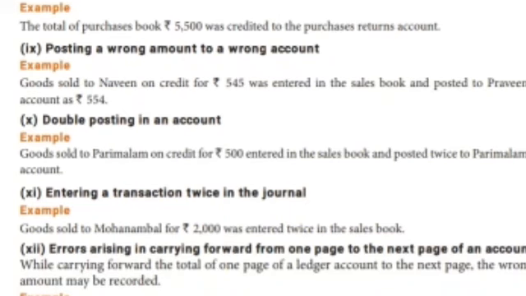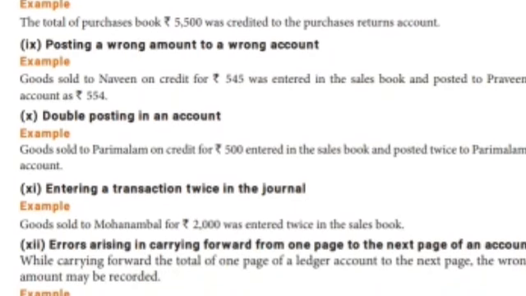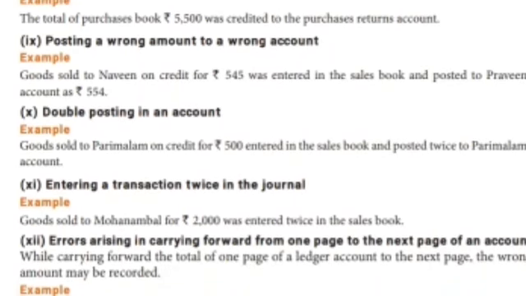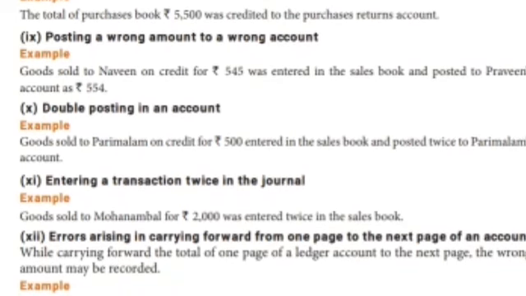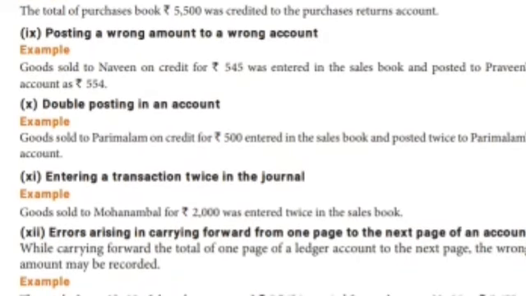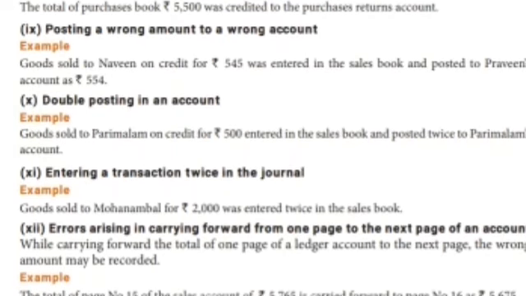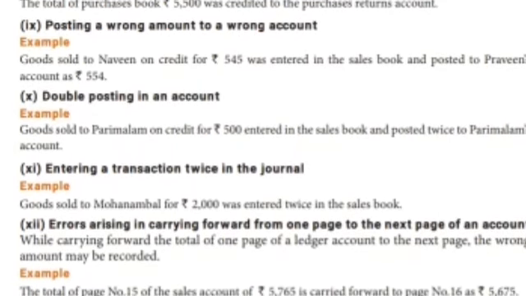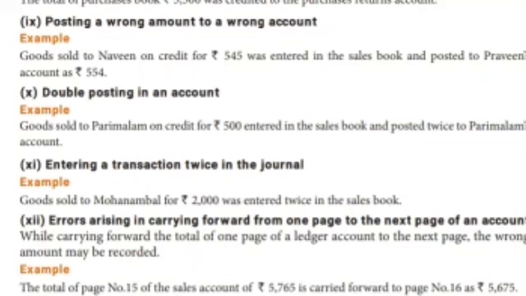Errors arising in carrying forward from one page to the next page of an account. While carrying forward the total of one page of the ledger account to the next page, a wrong amount may be recorded. For example, we write on one paper, isn't it?